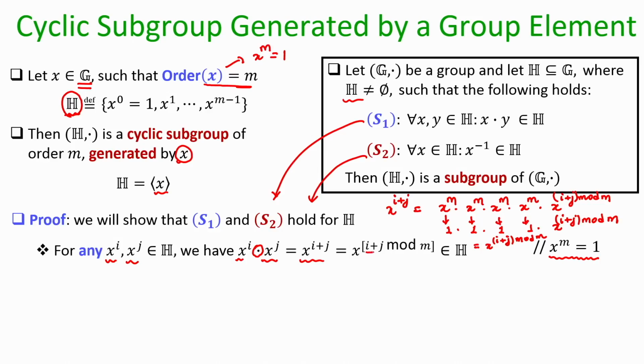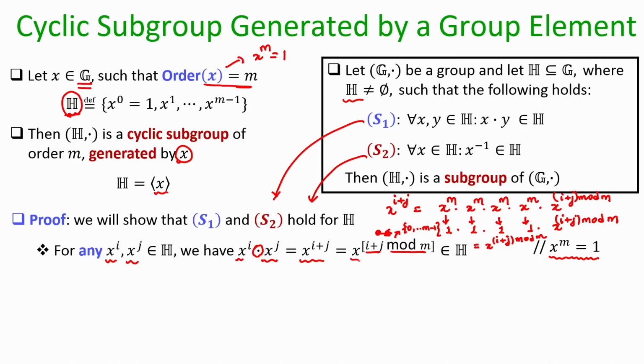But then i plus j modulo m will give you a remainder in the range 0 to m minus 1. So, this will be a value in the range 0 to m minus 1, because the possible remainders that you can obtain by dividing i plus j by m will be either 0, 1, up to m minus 1.